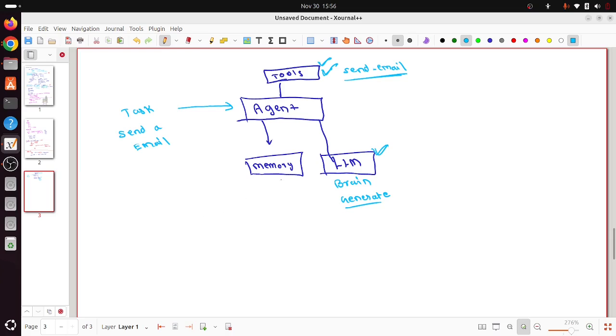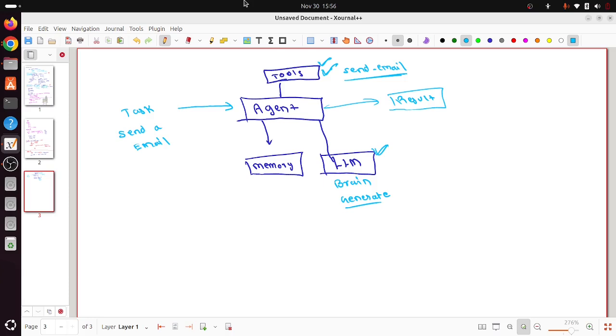And memory is to understand what it has done in the past. Just as we have memory to understand what we have done in the past, in the same way the agent also has memory to understand what it has done. And finally, the result is the output, the result of the task. So that is agentic AI. Agentic AI is all about using LLMs as brains to perform a task. That is the main goal of agentic AI, which is advanced generative AI.